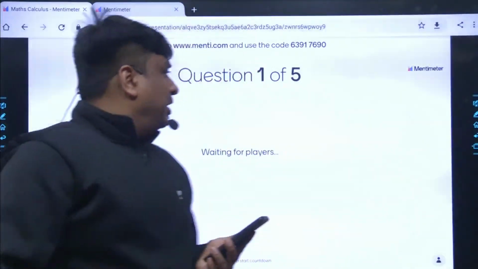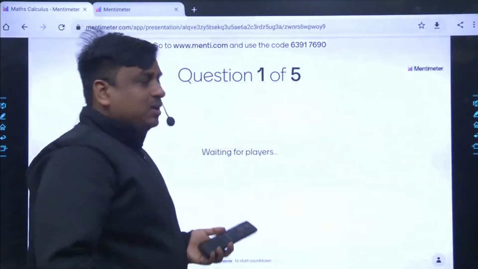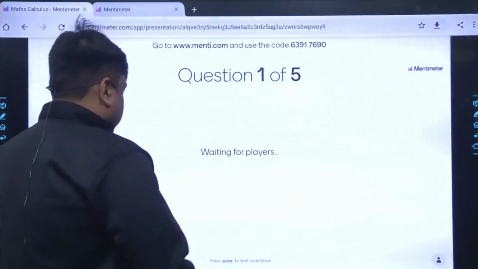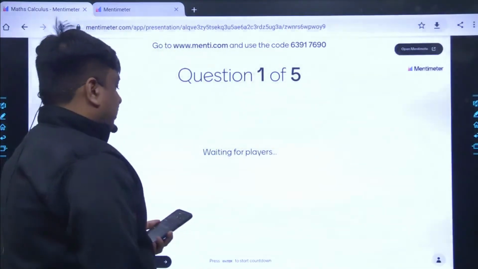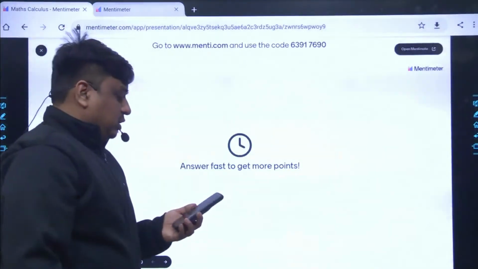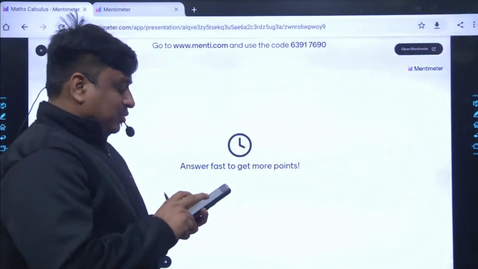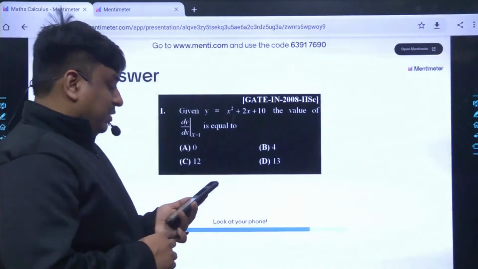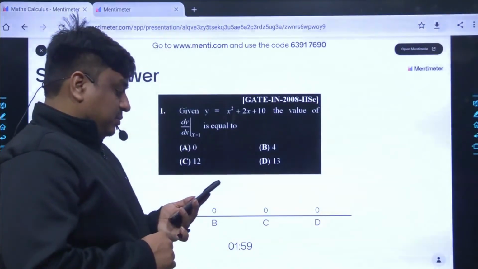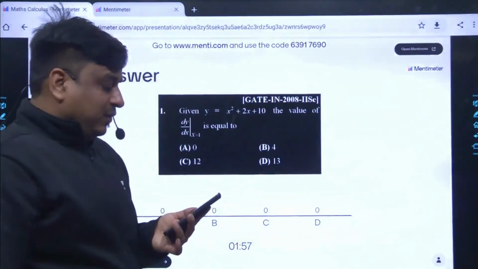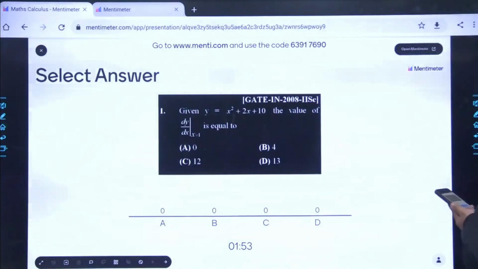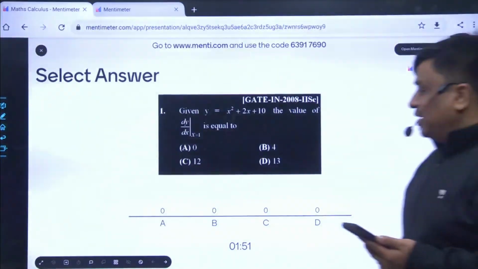See, until and unless I project the questions that are expected to come here, it will not work. So I think it's the right time, I should start the question now. Now you can see the question must be visible to you. Read the problem carefully and tell me the best answer for this question. This question was a part of GATE Instrumentation, year 2008. The problem was framed by IISc Bangalore. Now you can join easily.